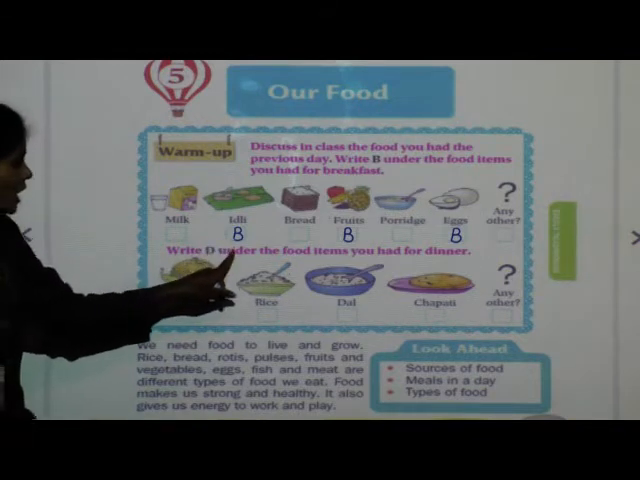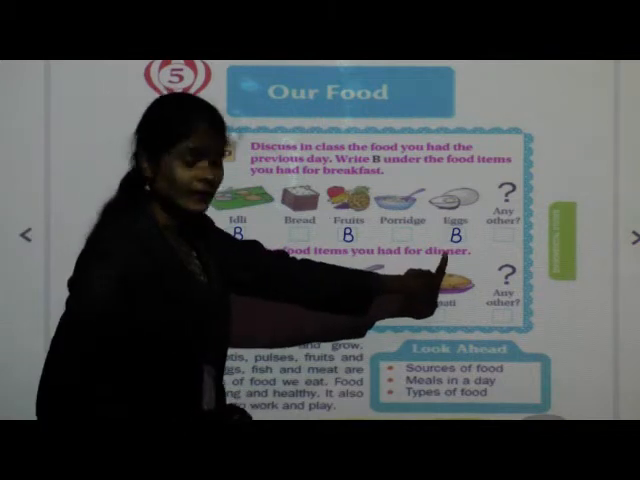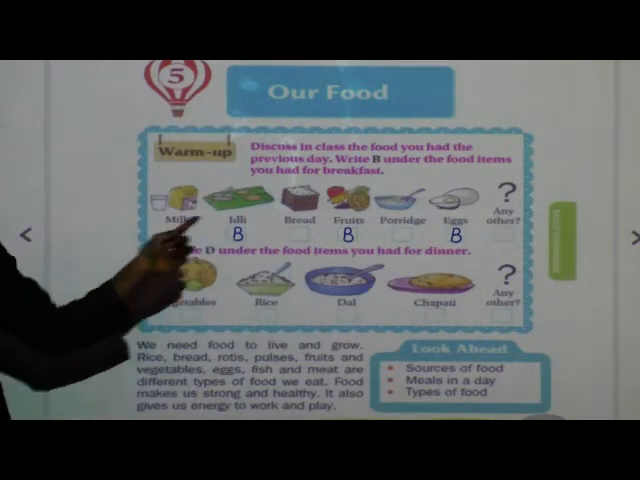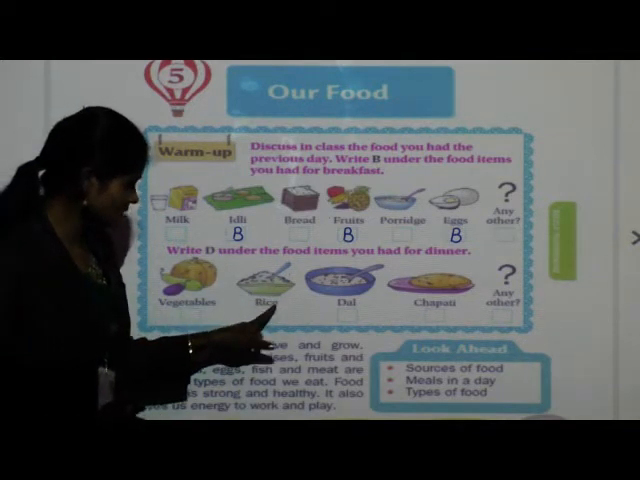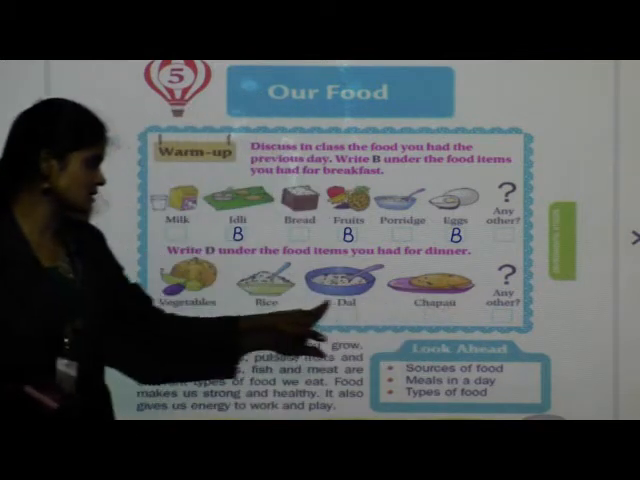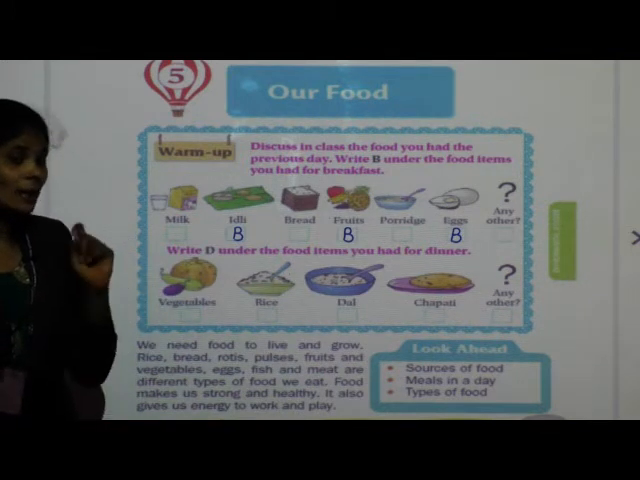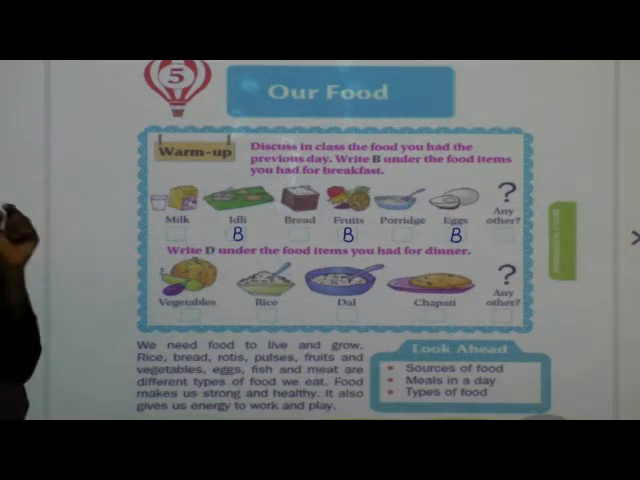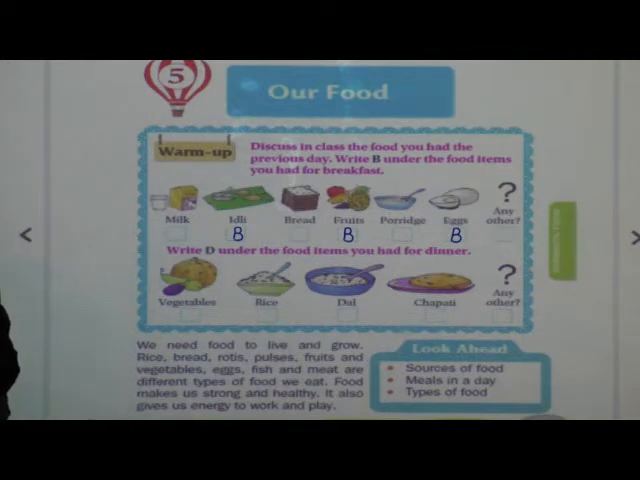Write D under the food items you had for dinner. Now see here, some food items are given here. For example, vegetables, rice, dal, chapati, any other. So these are some food items given here. You have to write D below the food items which you had for your dinner. Just try to remember what you had for your dinner and write D below that food items.